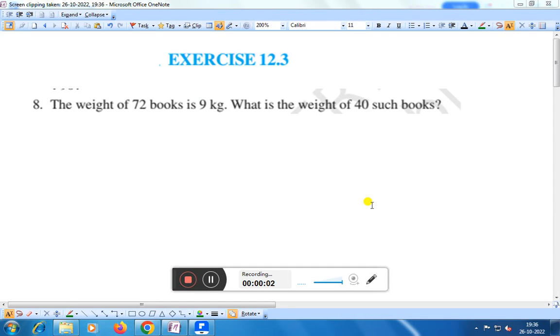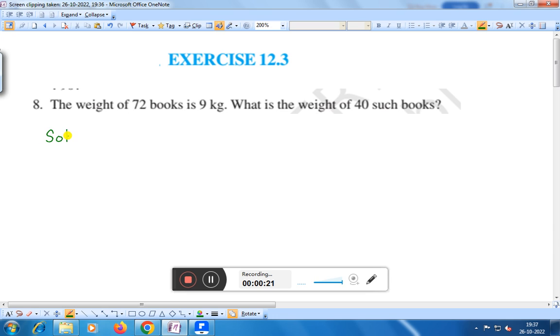Hello everyone. Today we shall discuss exercise 12.3 question number 8. The weight of 72 books is 9 kg. What is the weight of 40 such books? Right? Therefore, we can say